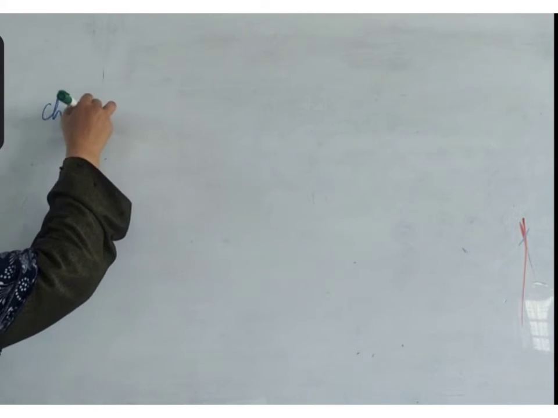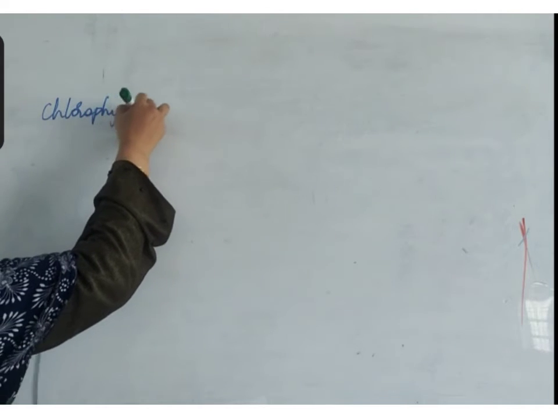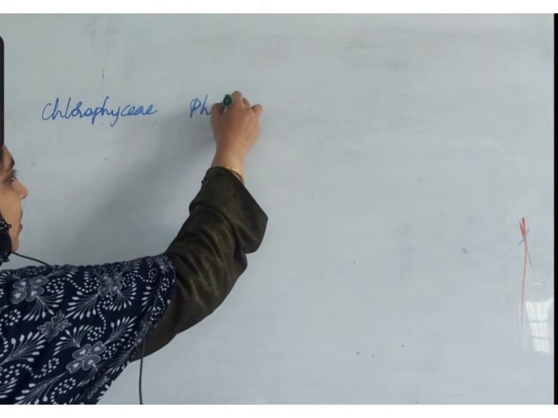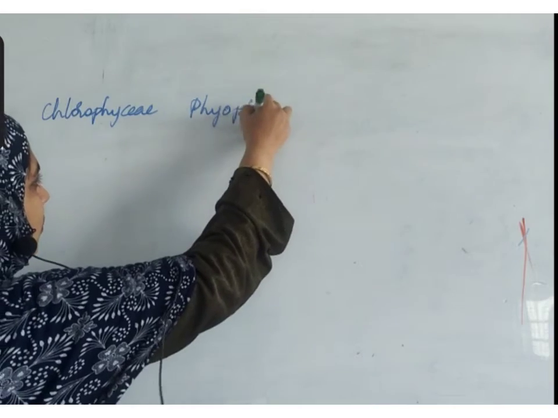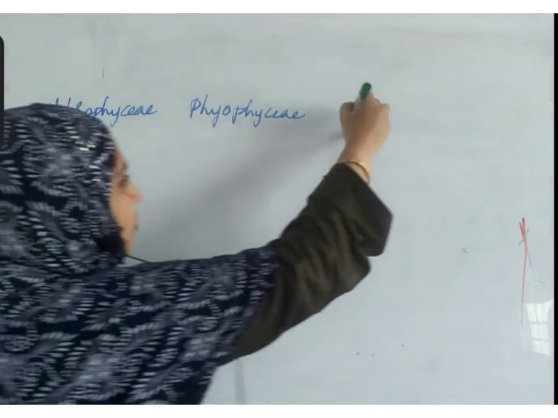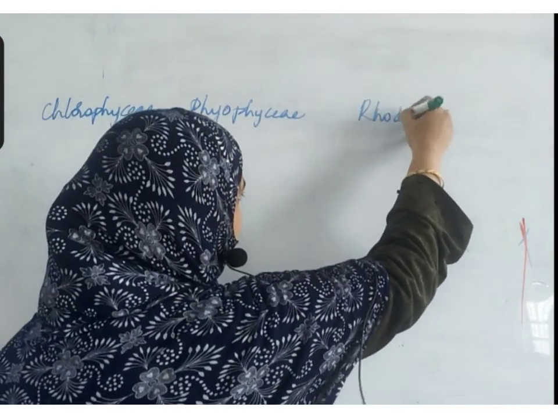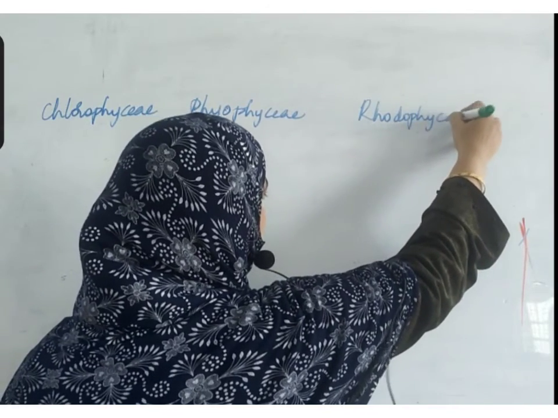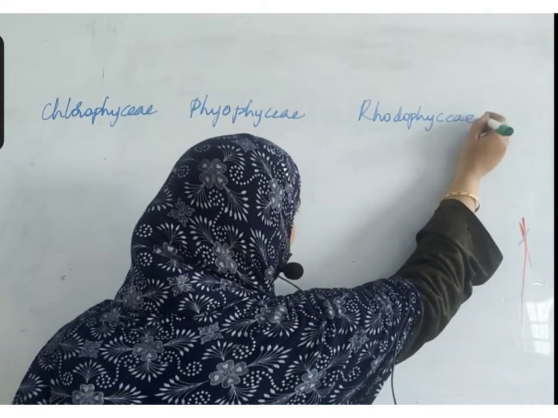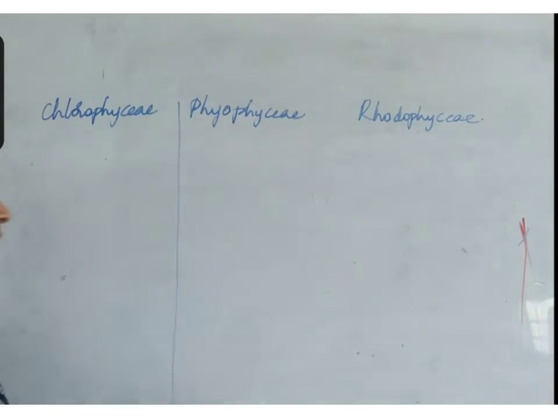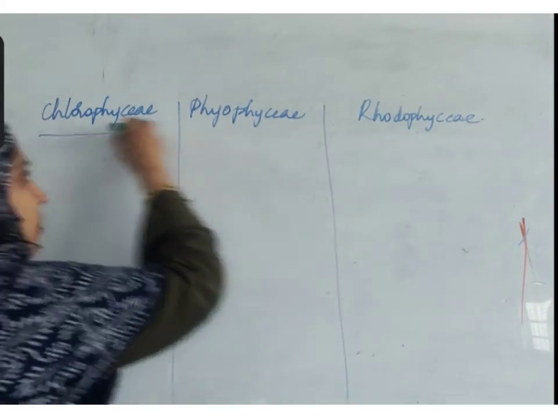Chlorophyceae, Phaeophyceae, Rhodophyceae. So these are the three different types of algae.